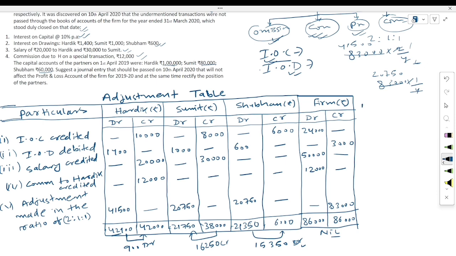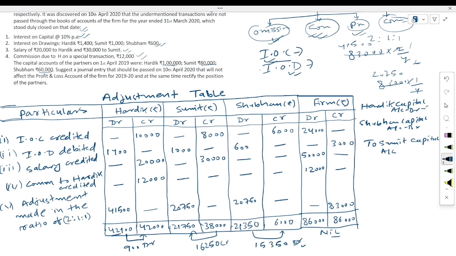So we will write the journal entry here. Hardik capital account debit, Shubham capital account debit, to Sumit capital account. In case of fixed capital, in place of capital account we will use current account. And in case of fluctuating capital, we will use capital account.